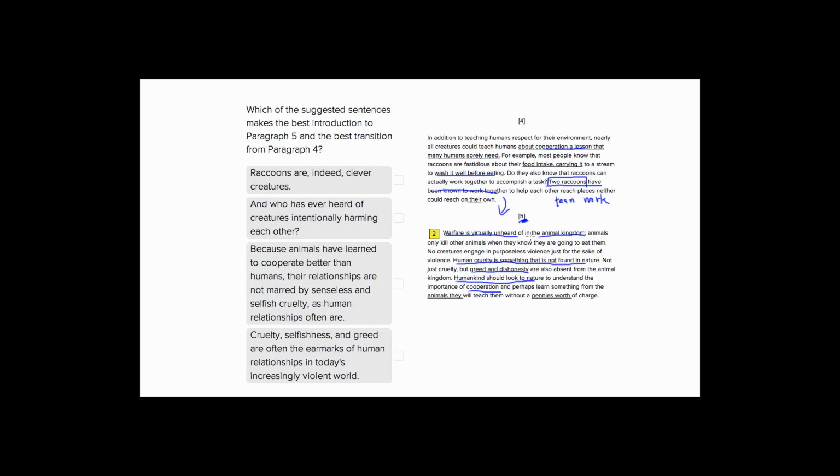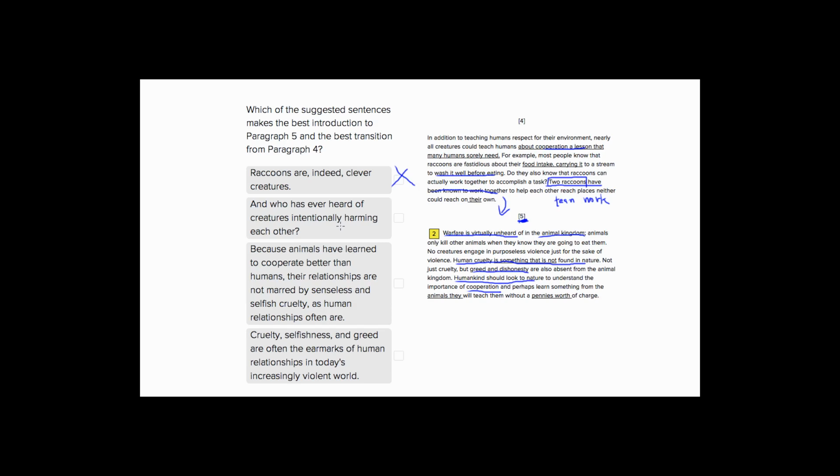So let's go through our answer choices and see what makes the most sense. Choice 1: "Raccoons are indeed clever creatures." Probably true, having read that. I didn't know that about raccoons, but it has nothing to do with paragraph 5 about warfare not existing. And paragraph 4 is not about raccoons being clever. It's just using raccoons to provide an example of teamwork in the animal kingdom. So that's no good.